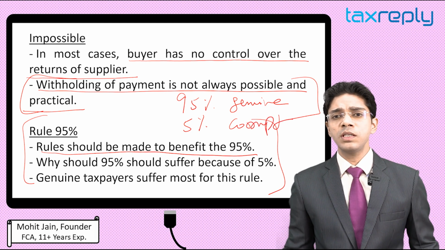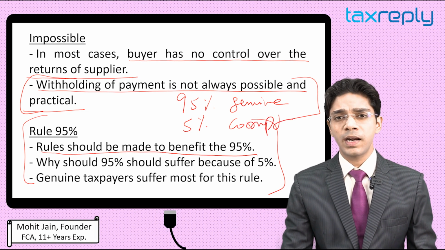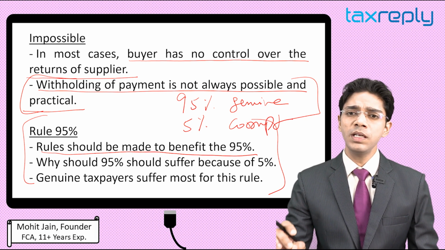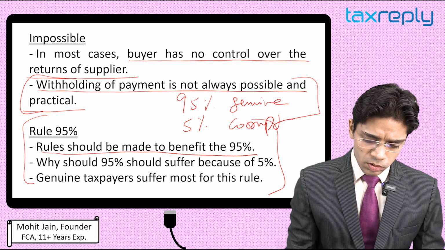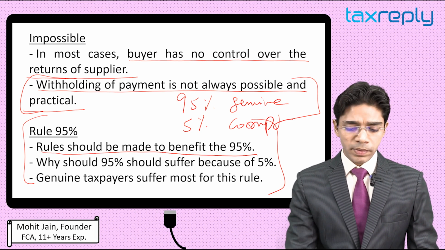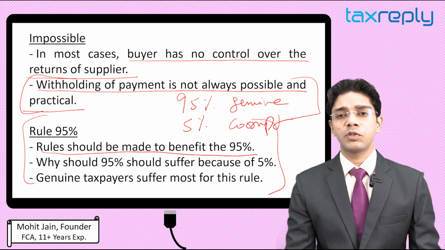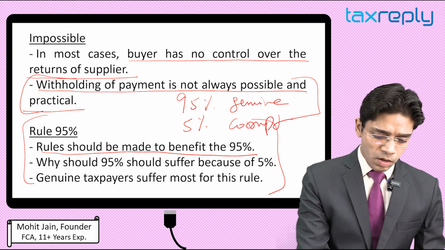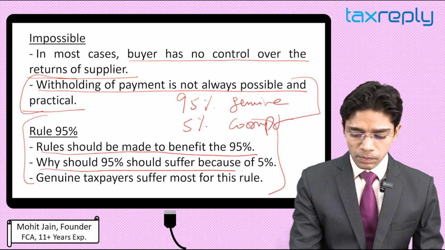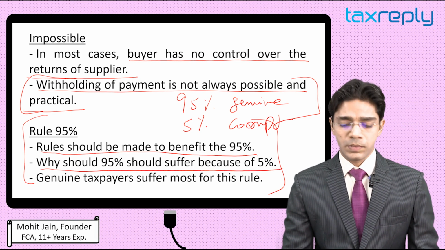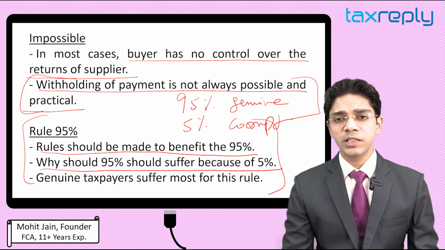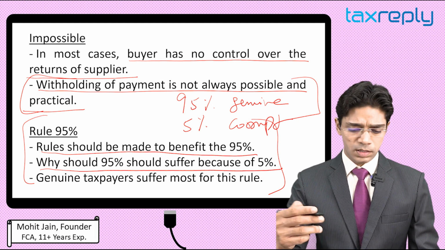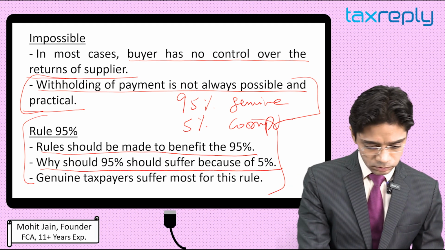This is a safe presumption that not more than 5% people are corrupt. 95% people are genuine, they are filing the returns on time, they are doing the genuine business. So any provision should be made to benefit the 95% of the population. It should not be made for the 5% only. Why should 95% suffer because of this 5%? Because 95% taxpayers are genuine, only 5% are corrupt, who are not filing the returns, who are taking fake ITC.